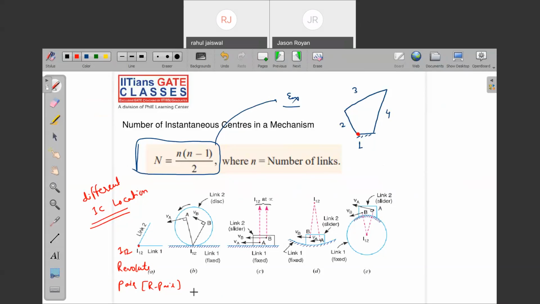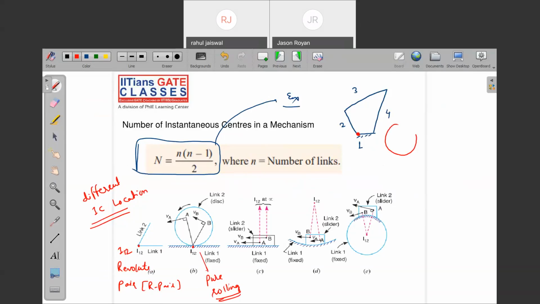When the body is under pure rolling, the common point which is touching the ground, about which it is doing the pure rolling, that is what we call the I center. Are you getting my point?